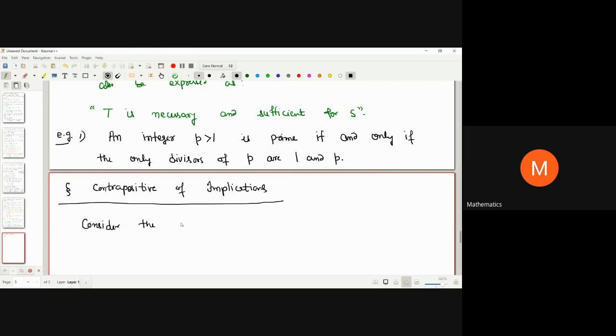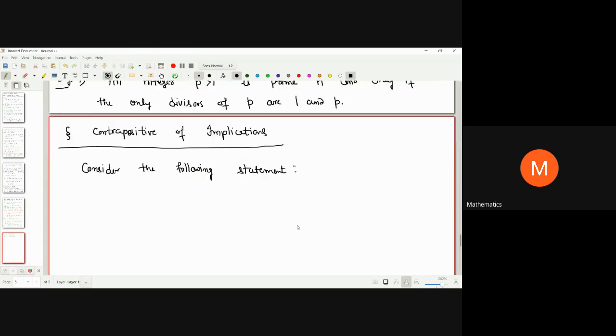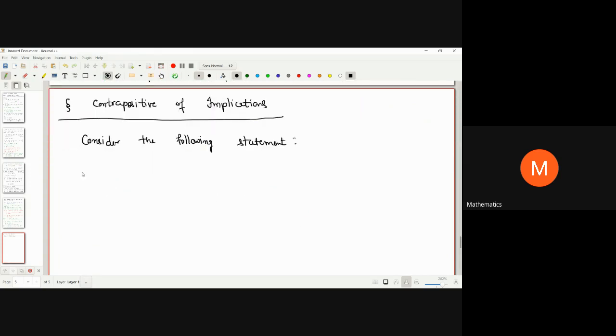Consider the following statement. The statement is, if the boy owns a BMW car, then he is rich.